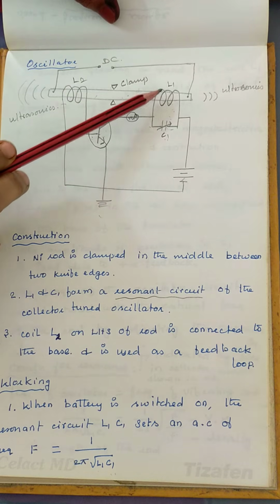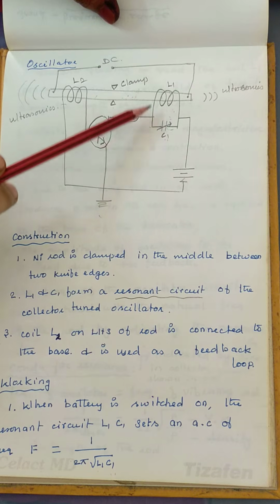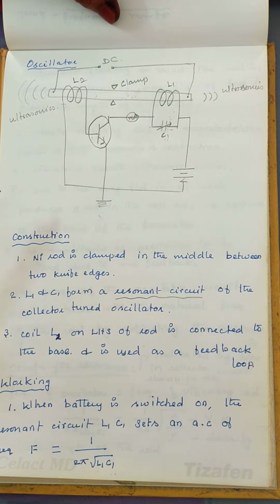Then the inductance and capacitance are connected together. It forms a tank circuit, or it is called a resonance circuit. We have already discussed this in the higher secondary classes as well. You might have gone through this type of circuit in your higher secondary classes itself, I think. And the frequency of a tank circuit, we cannot discuss everything in detail, but we can use that expression for it.